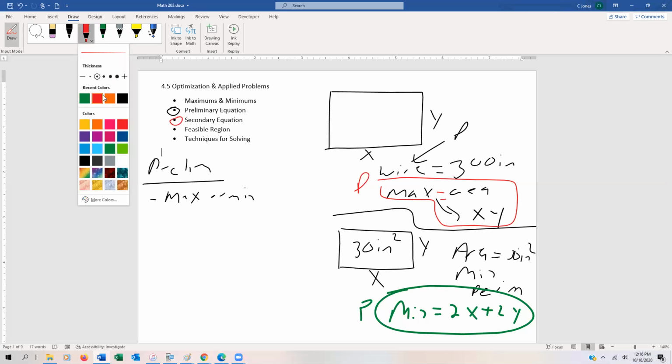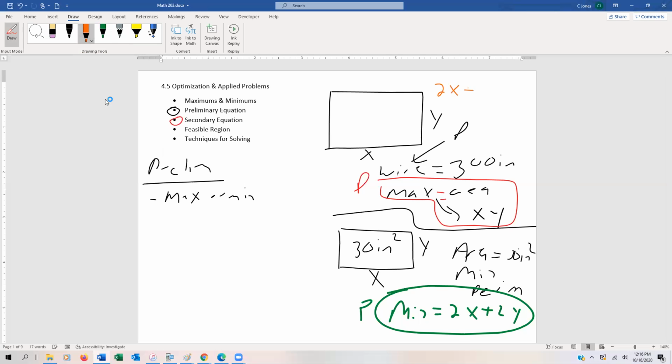So we could say something to the effect of 2x plus 2y is equal to 300. All right, so that would be a secondary equation. And another one down here, we know that the area is 30 inches square, so xy would be equal to 30. Okay, so this would be a secondary equation, and this would be a secondary equation.